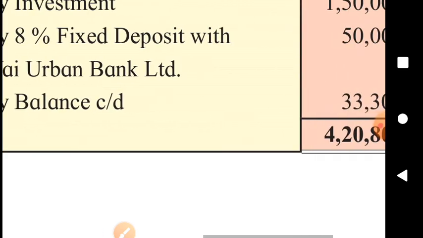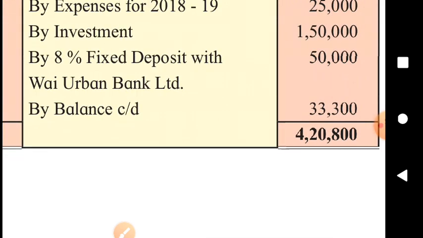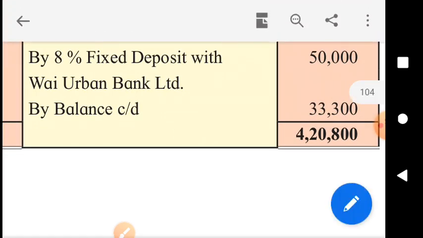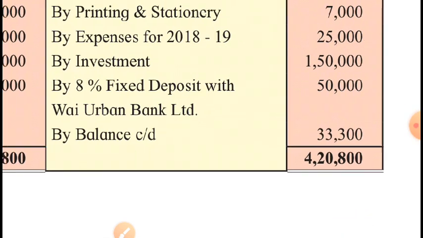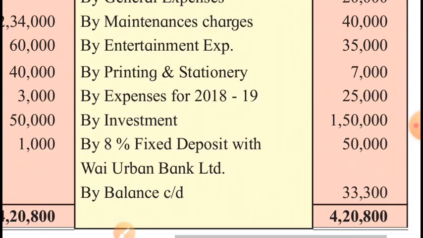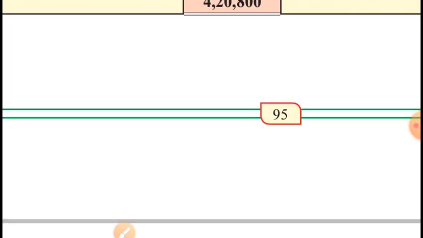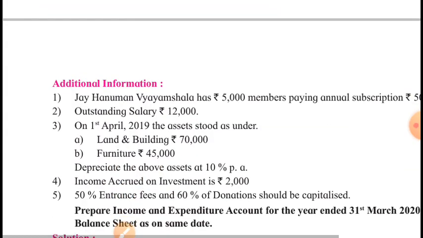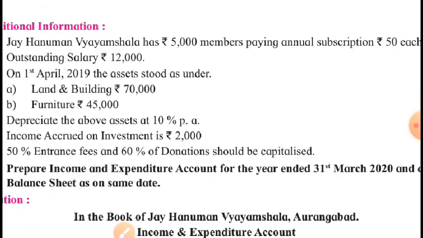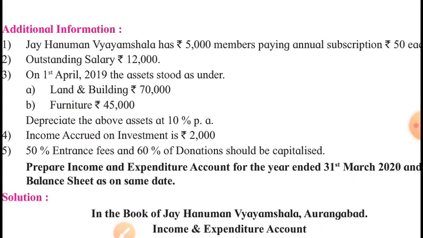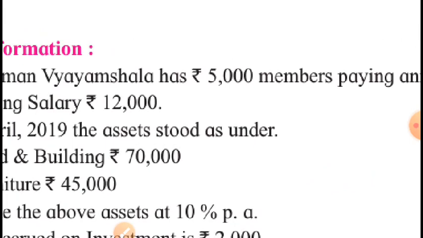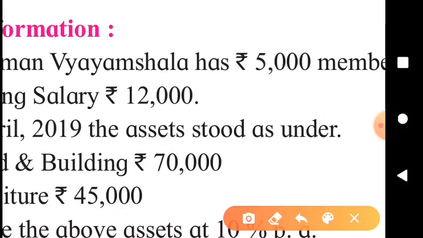By balance carried down, this is closing balance, will be shown in the new balance sheet. Okay, let's go through the adjustments. Jai Hanuman Vyayam Shala has 5,000 members. Ignore the rupees sign here, this is a printing mistake, this sign is not necessary here.